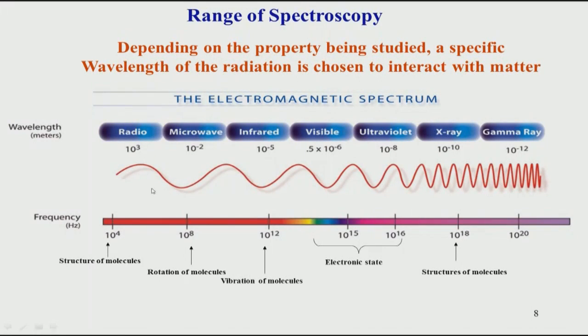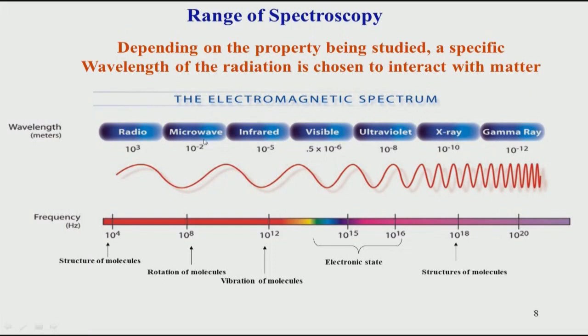If you start from the lowest frequency, that is the longest wavelength, remember wavelength and frequency are inversely related, we have radio waves. Then the next, slightly higher energy is microwave.